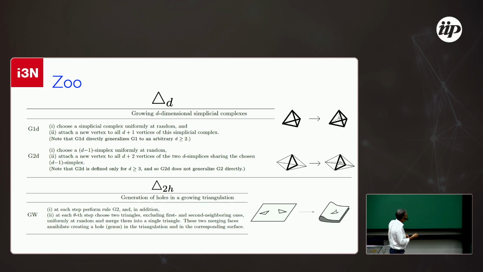These are two other possibilities. This is in higher dimension. G1 is similar to the previous one, but whereas previously you did it for a triangle, here it is for tetrahedra. You put a node in the middle and you generate new tetrahedra. And you can also do this even for walls, so you can generate walls and study this situation too.